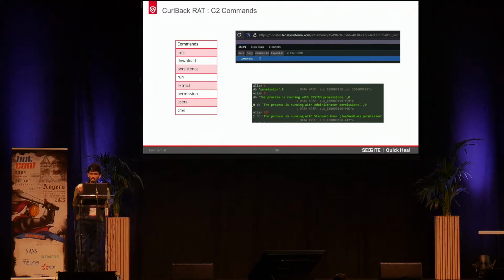So these are the next C2 commands, the actual C2 commands, which were fetched from the C2. Once the victim is registered, using that same ID, the commands are fetched from this specific C2, where it will establish persistence, download, extract, and check what kind of privileges are present, like whether the current payload is run with system-level privileges, admin, or standard user privileges.